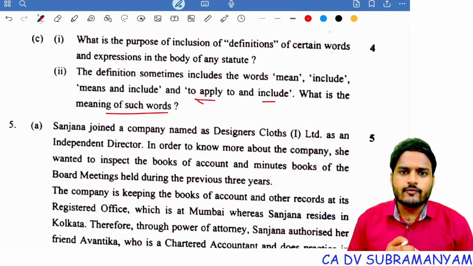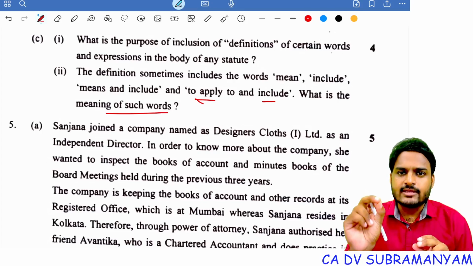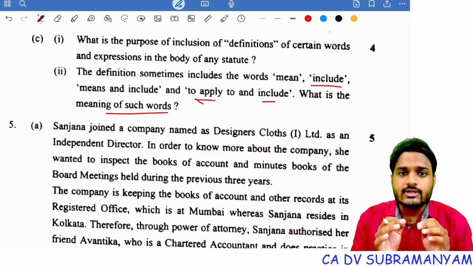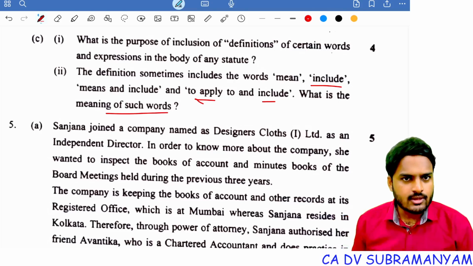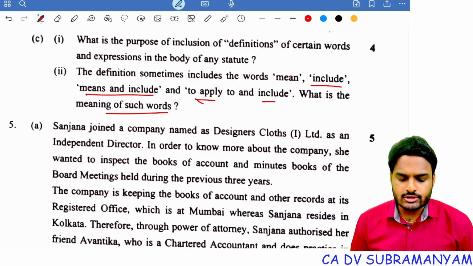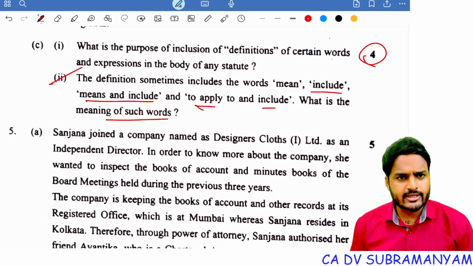So in case of definition having the word mean, the definition will exactly define the word. In case of definition having the word includes, here the definition is not defining the word. In fact, it is giving a complete list of items covered by the word. Next one, means and includes. So simple question, and this question was asked for 4 marks. Expected questions only, these are expected questions only.